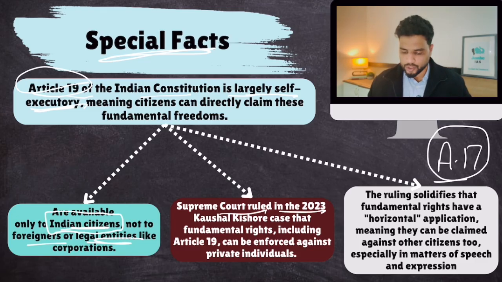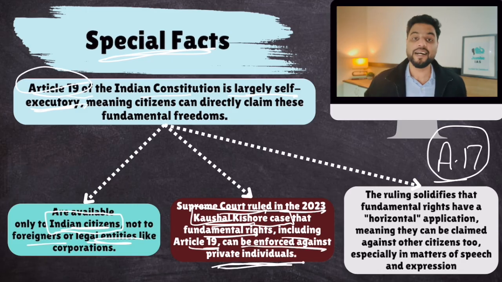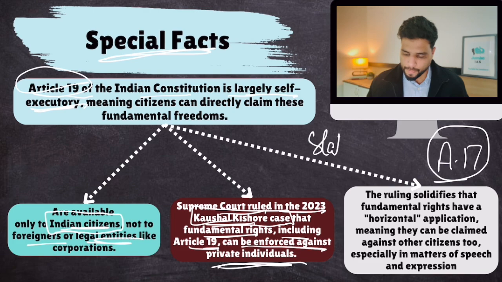The Supreme Court ruled in 2023, Kaushal Kishore case, remember this case, that fundamental rights including Article 19 can be enforced against private individuals as well. So these freedoms, including freedom of speech and expression, are not just available against the state, they are also available against other private individuals as well. So any private company cannot restrict your right to free speech. This was made clear by the Supreme Court in Kaushal Kishore case. Remember this fact, okay?